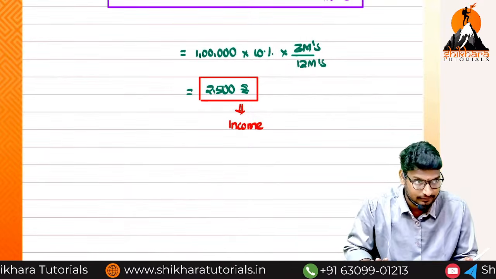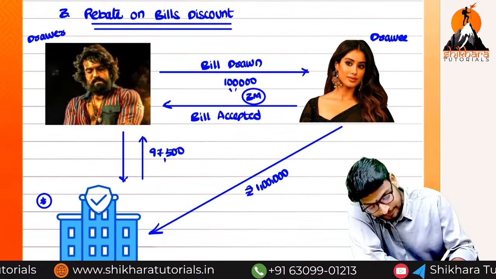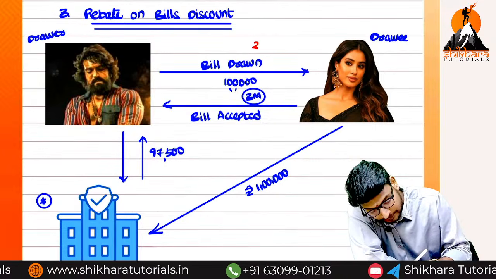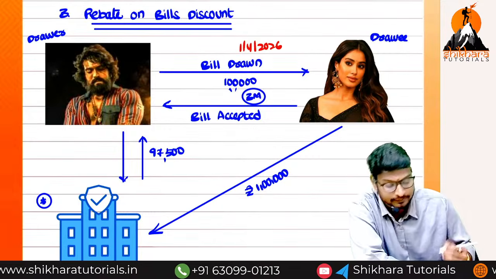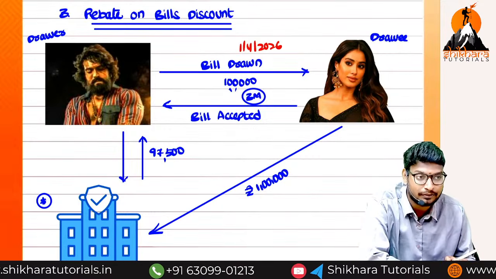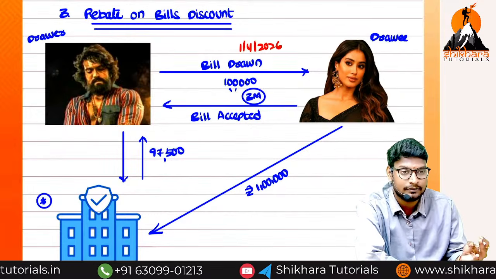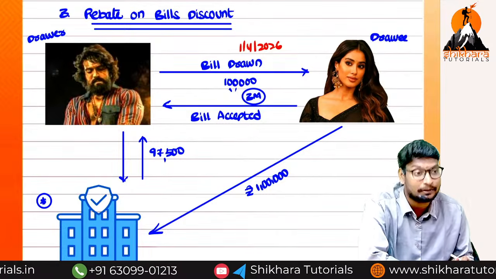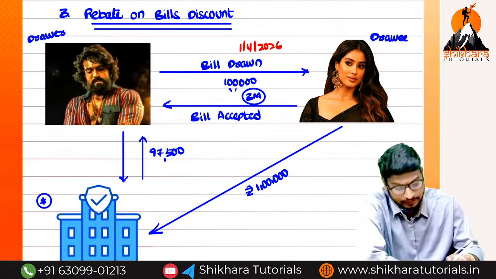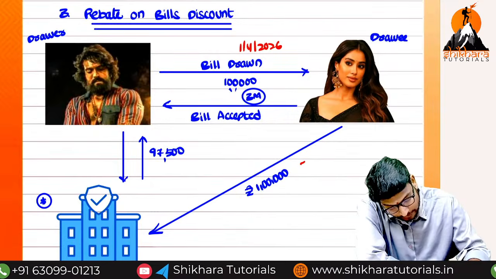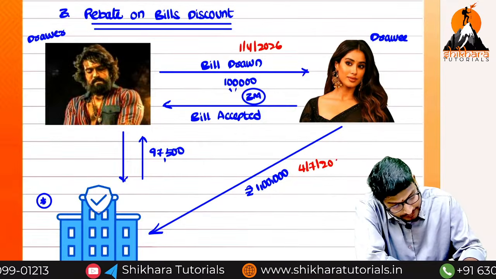Now, the bill is drawn and the due date falls within 1 year. For example, the bill is drawn on 1/4/2026. Here, 3 months means 4, 5, 6, completing the 6th month. So 7 plus 3 grace days, that is 4/7/2026.